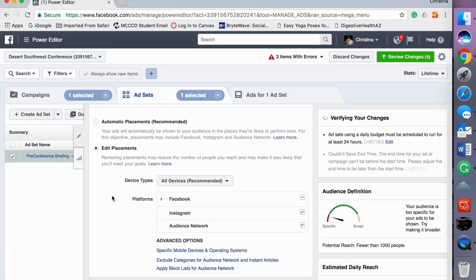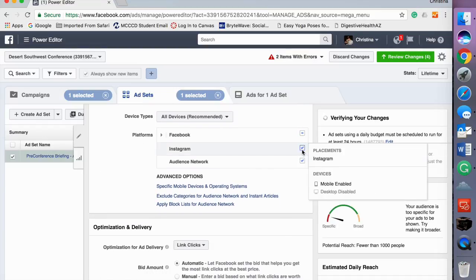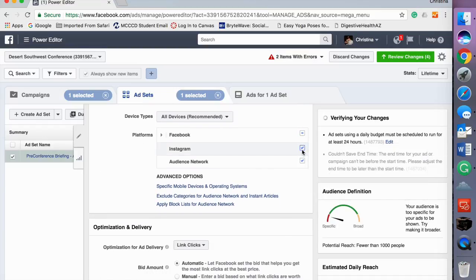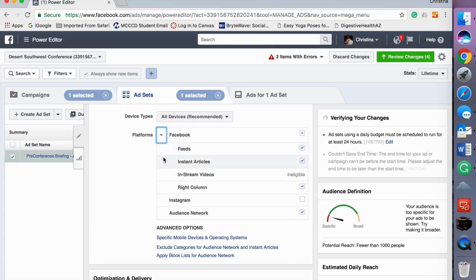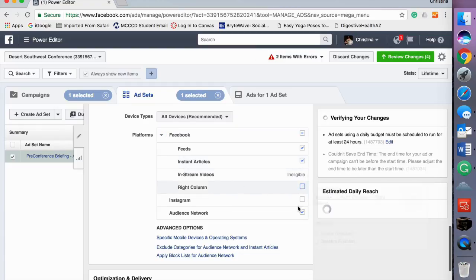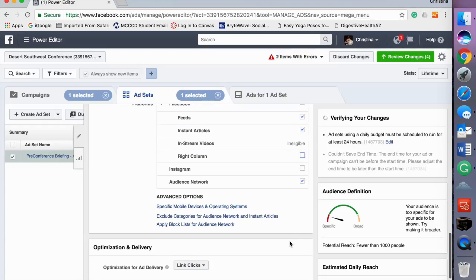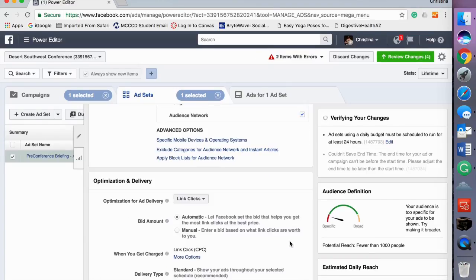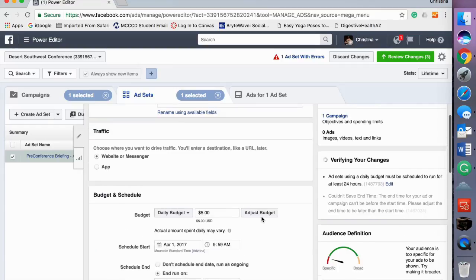Let me edit that because I believe we're not using Instagram. Feeds, Insta articles, right column, not doing that one. Audience network, okay. Now for optimization and delivery, yes, the link clicks. So you can see that my audience definition is very specific. I've got fewer than 1,000 people that I might reach. See, so my audience is too specific.